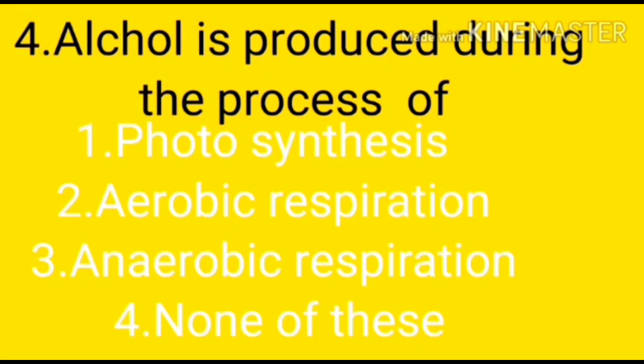Question number 4: alcohol is produced during the process of. Option 1 photosynthesis, option 2 aerobic respiration, option 3 anaerobic respiration, option 4 none of these. Alcohol is an end product of anaerobic respiration, along with lactic acid. The end product of photosynthesis is starch. The end products of aerobic respiration are carbon dioxide, water and energy. But in anaerobic respiration, alcohol is the end product along with carbon dioxide. So option 3 is the right one.